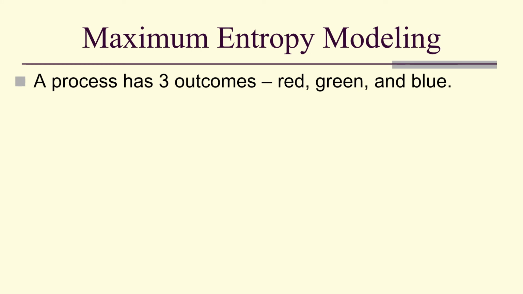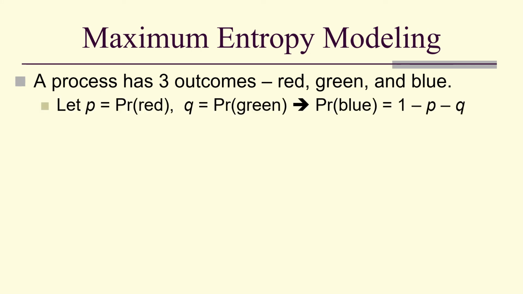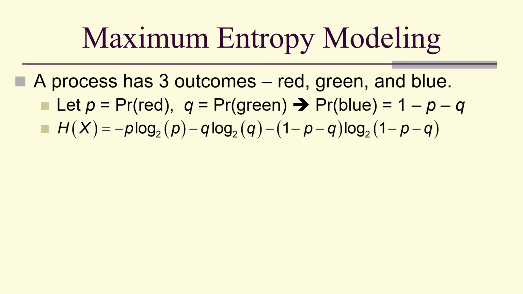So suppose the process has three outcomes: red, green, and blue. So we'll let p be the probability of red, q be the probability of green, but notice the probability of blue is 1 minus p minus q because the three probabilities sum to 1. So this is our entropy.